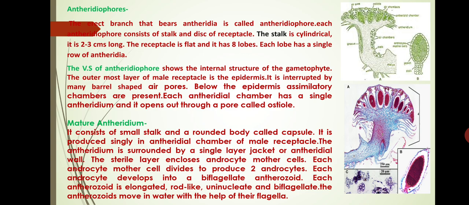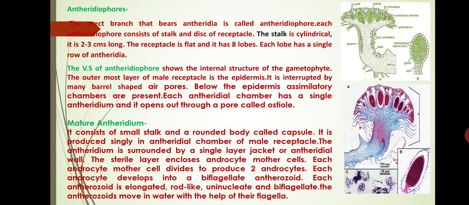The vertical section of the antheridiophore shows the internal structure of the gametophyte. The outermost layer of the male receptacle is the epidermis. It is interrupted by many barrel-shaped air pores. Below the epidermis, assimilatory chambers are present. Each antheridial chamber has a single antheridium and it opens out through an air pore called ostiole.